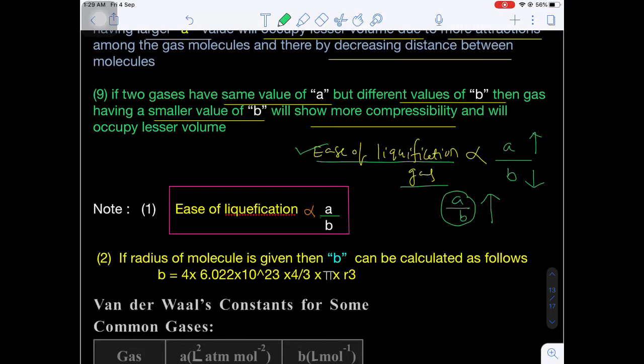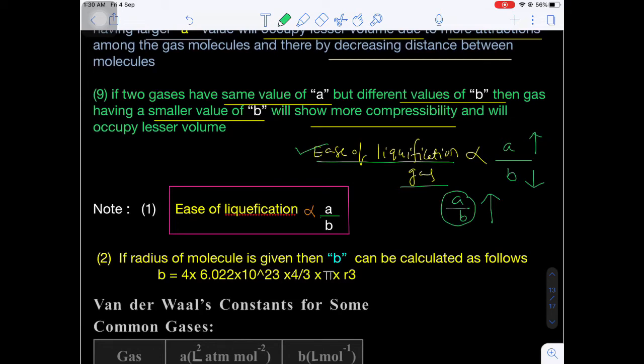Are you getting my point? Now the important thing is the a value and b value. Suppose the b value is the same, then compare the a values. Which gas has more a value? That gas has more intermolecular force of attraction, and that gas will undergo easy liquefaction.